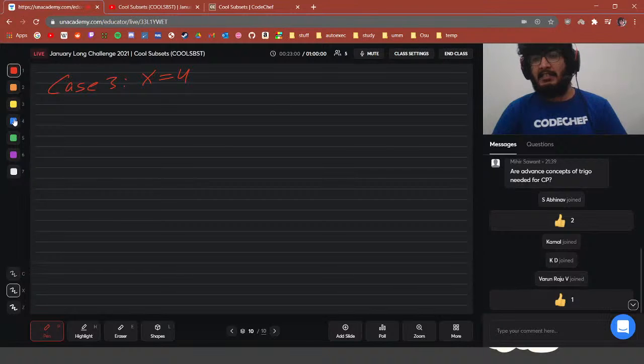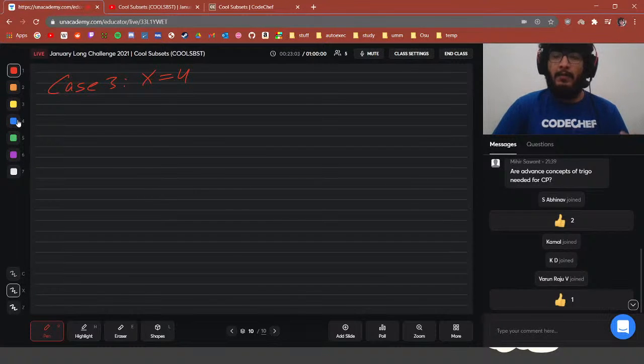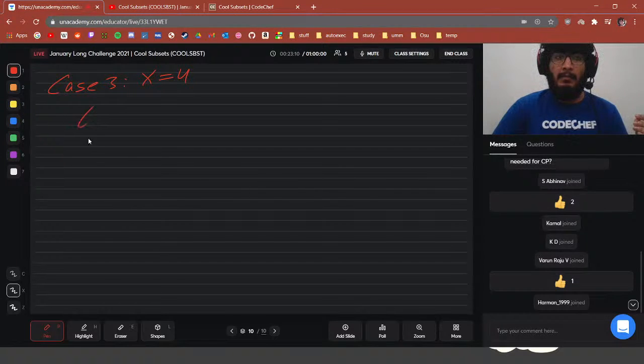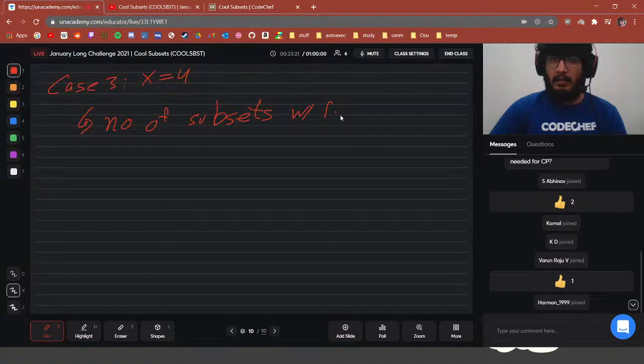So how many subsets exist which have a factor of 4? We're going to be calculating this just how we calculated case number 2. We're going to be using inclusion exclusion, right? So number of subsets with factor 4 is equal to number of subsets with factor 2 minus